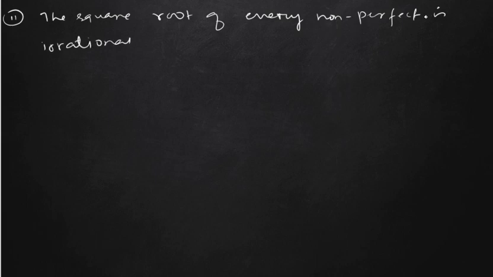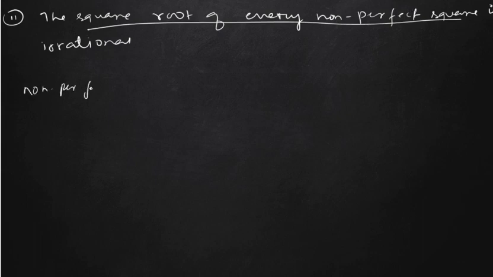Non-perfect squares are those numbers like 2, 3. You cannot find any number which, if you multiply it twice, gives 2. 4 is a perfect square. Why is 4 a perfect square? If you multiply 2 into 2, it is 4.